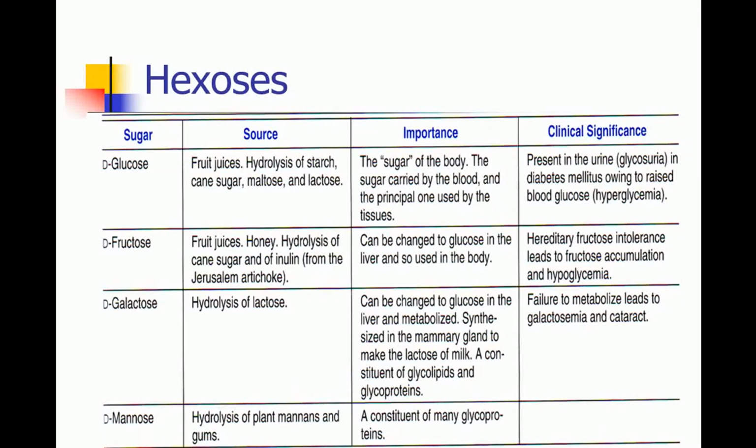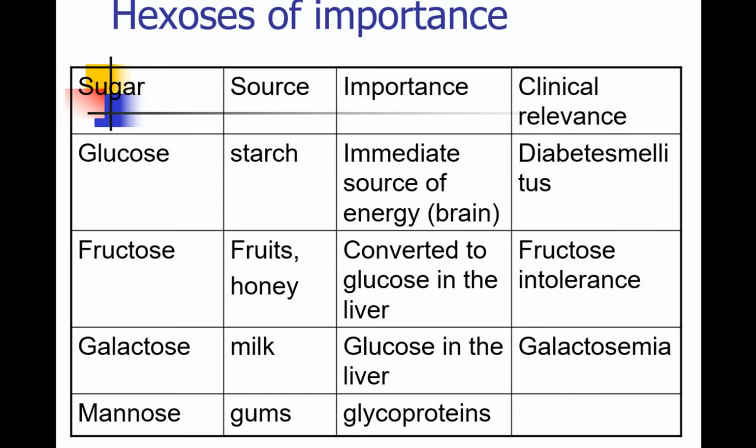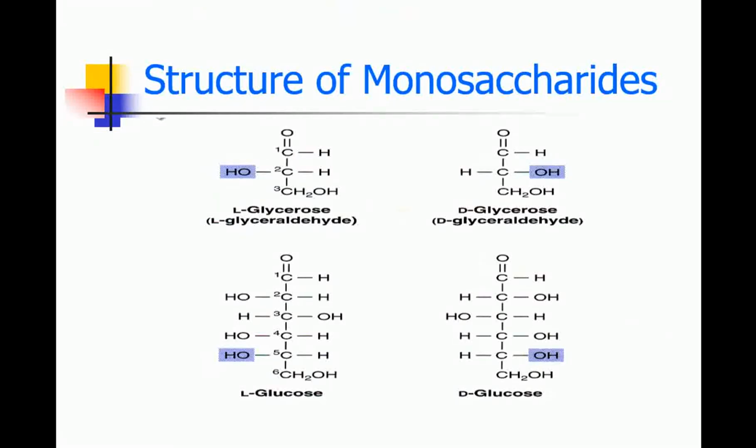D-galactose is another example of hexose. D-mannose is also another example of hexose. So among hexoses, we have glucose, fructose, galactose and mannose. The source of galactose is milk, and mannose comes from the gums of plants, which are rich in mannose sugar.